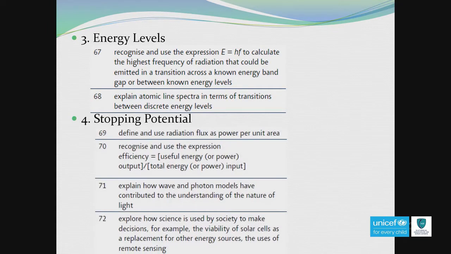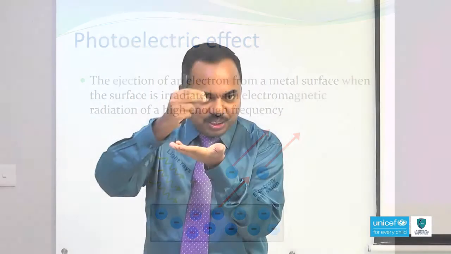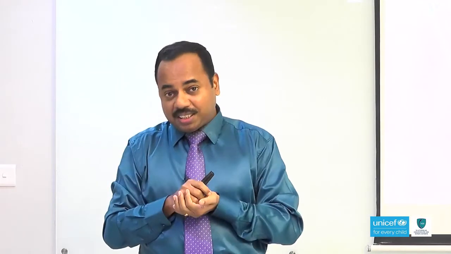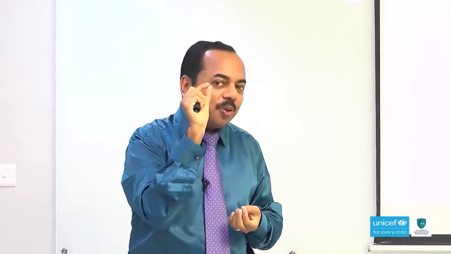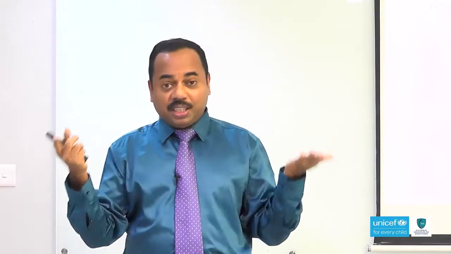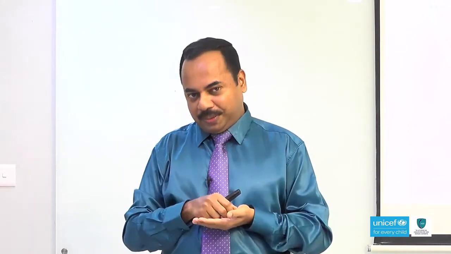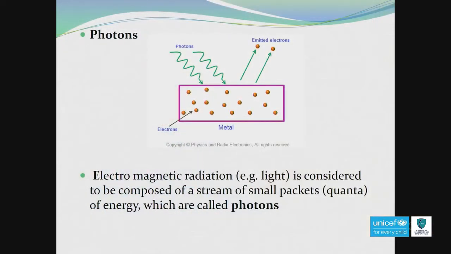So, emission of electrons from the metal surface when electromagnetic radiation of certain frequency falls on it. How did Einstein explain this photoelectric emission? Einstein said that electromagnetic radiation consists of small packets of energy. Each packet is called a photon or quantum. That is why this branch is called quantum mechanics. And this is the definition of a photon. If they ask a question, you can give this definition.